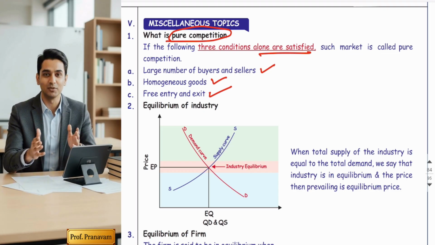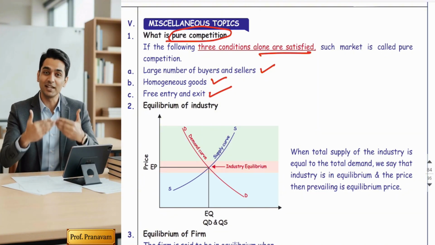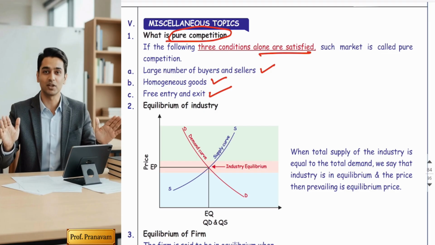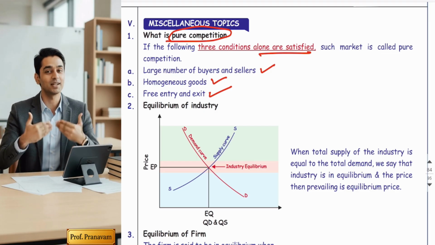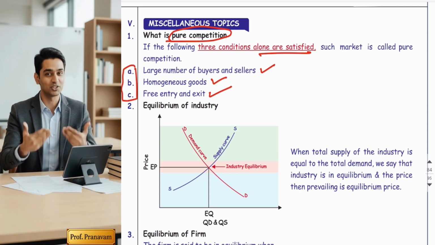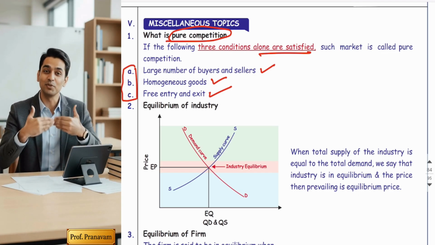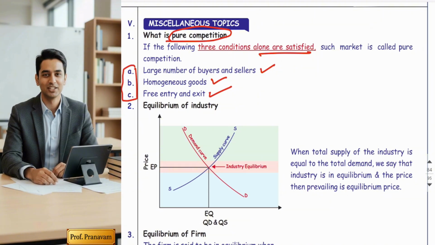The real example of pure competition is the agriculture sector. But to explain the theory in perfect competition, some assumptions have been added. So when in the market only these three features are present, it is called pure competition. But in addition to these three, when 4 to 5 more assumptions are added, it becomes perfect competition.